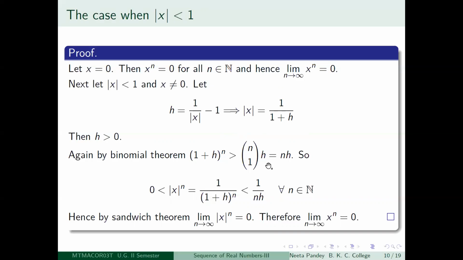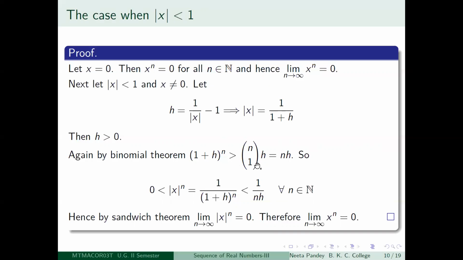And again, there is some trial and error involved here, and we will be doing two more limits of the same type so that you get the idea from where this choice of which term we should take will come. So you look at the second term now in the binomial expansion, that is n choose 1 times h. Then that is going to be strictly less than 1 plus h to the power n.